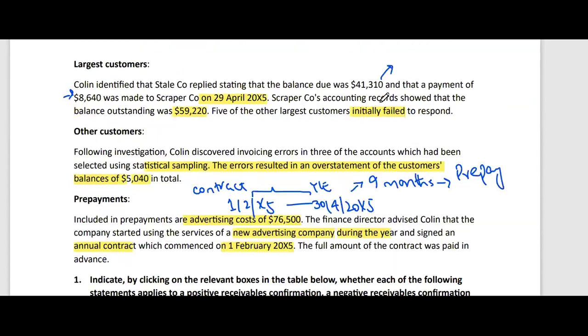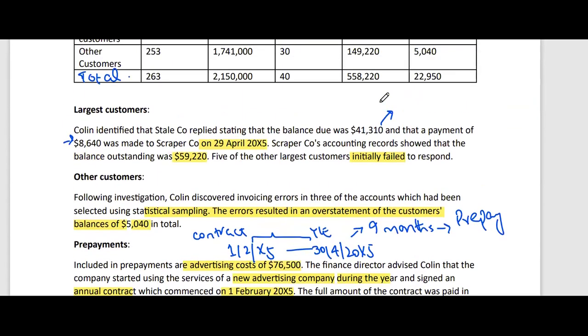So I can refer back to my question to see what was the case related to Stale Company. We had read that Colin had identified that Stale Company replied stating that the balance due was 41310 and that a payment of 8640 was made to Scraper on 29th April 20x5. And Scraper company's accounting records showed that the balance outstanding was 59220. Okay, the case was that the balance as per the client's accounting record was more as compared to the balance the customer has confirmed to us. The customer has confirmed the less amount of balance and the records show the more amount of balance.